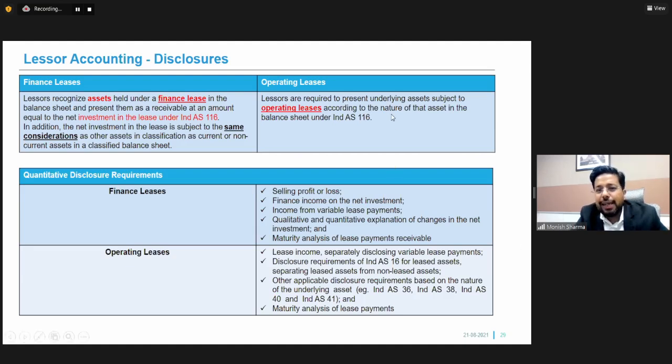In case of operating leases, the lessors are required to present the underlying asset subject to operating leases according to the nature of the asset as per the requirements of IND AS 116. There are specific disclosure requirements which are applicable in case of finance lease and operating lease, and these have been shown on the bottom side of the screen. I'll move to the other slide.